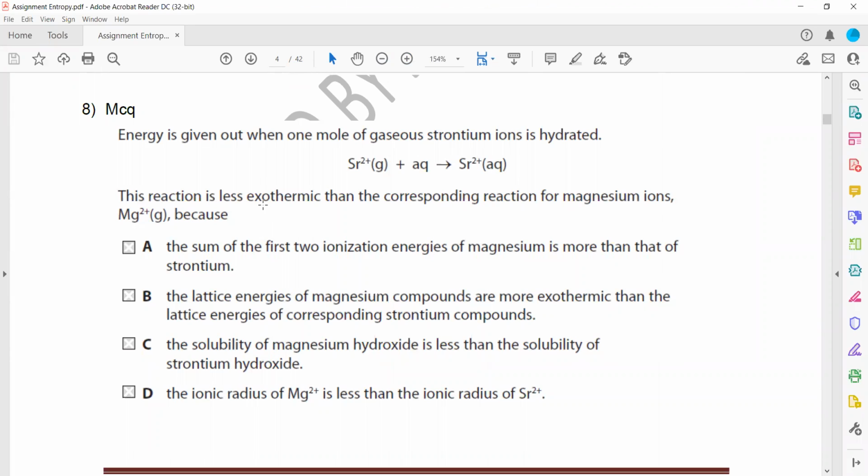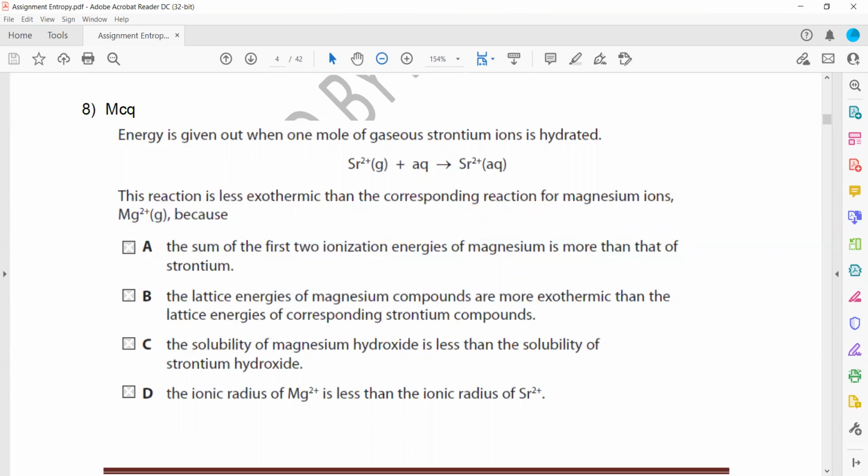Energy is given out when 1 mole of strontium ion is hydrated. Strontium is less exothermic. This reaction is less exothermic than the corresponding magnesium one; magnesium is more exothermic. So what is the reason? The same reason is there. As we go down the group,